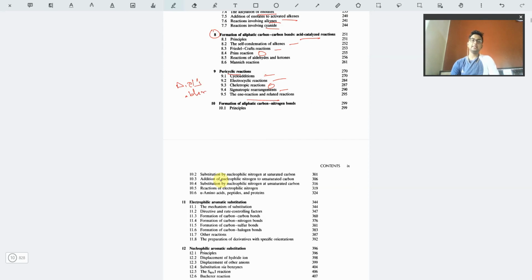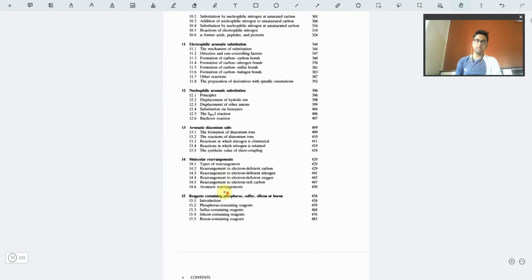In the related reactions, the disrotatory and the conrotatory, all these things are explained in this book, but not to such a great extent. So you can keep this as a reference.